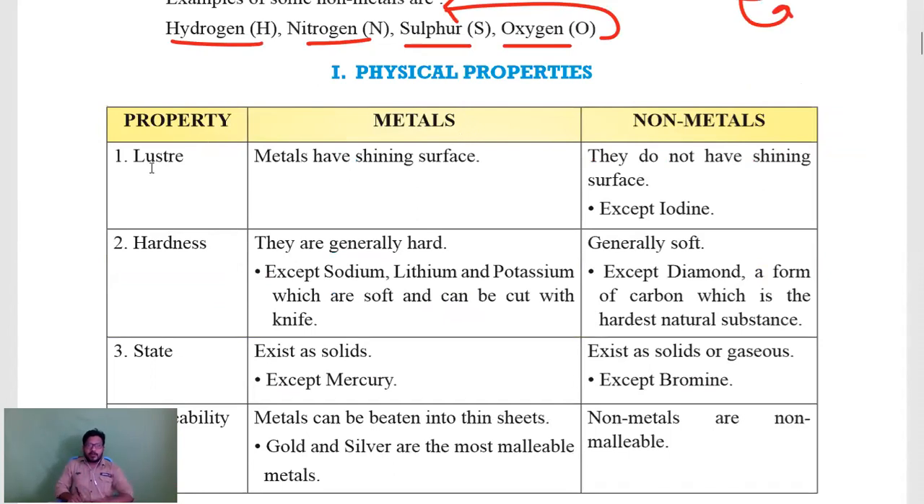Let us revise that. First one, lustrous. What is meant by luster? Property of shine. Here you see metals will have shining surfaces, but there are a few metals which don't have shining surfaces. That also we'll see here. And while coming to non-metals, they do not have a shining surface, and the only non-metal which will shine is iodine. These exceptions you have to remember, which will be useful for your examination.